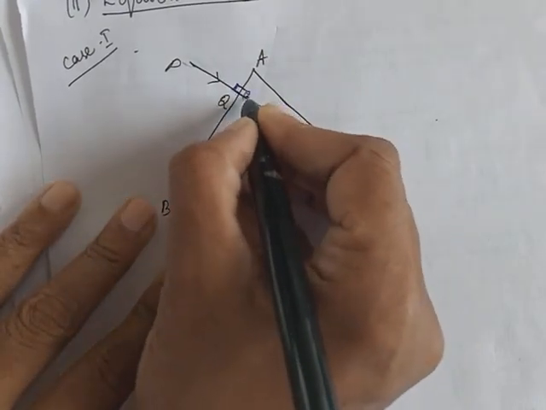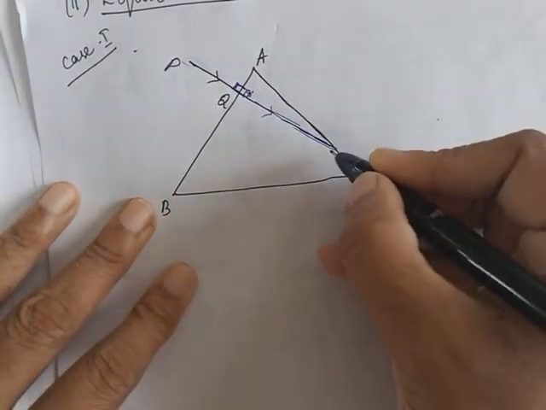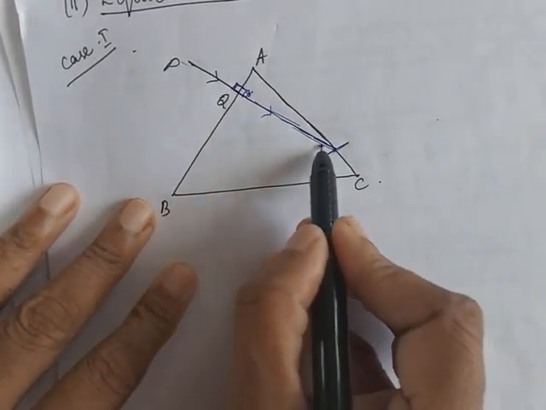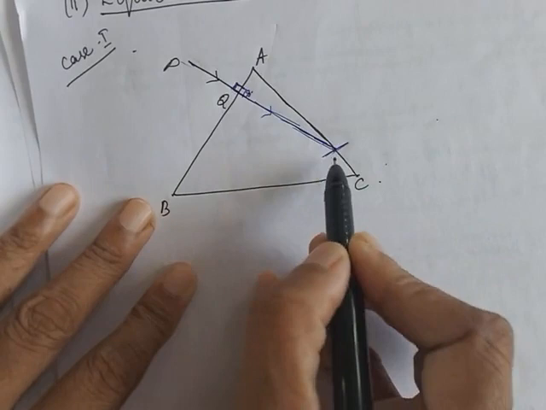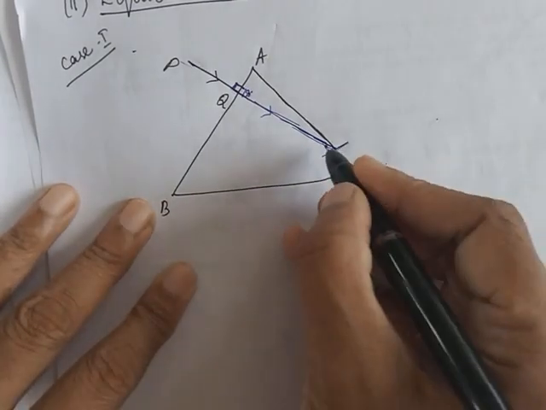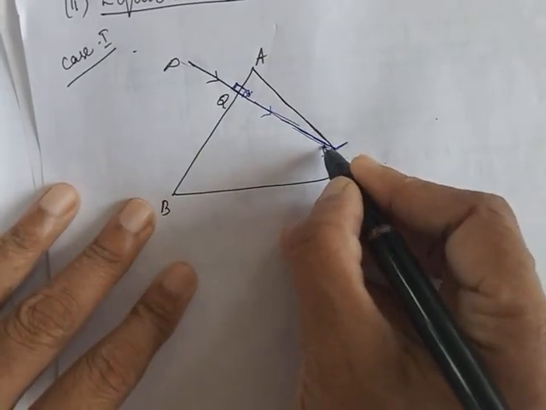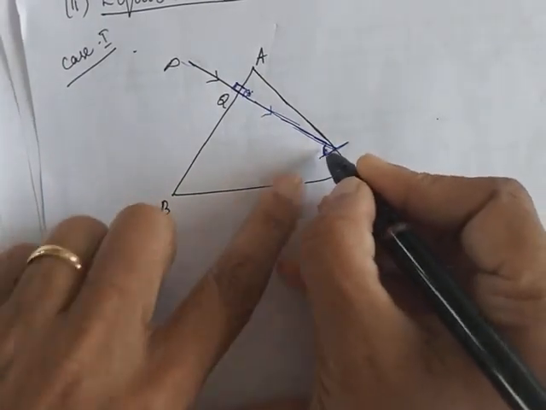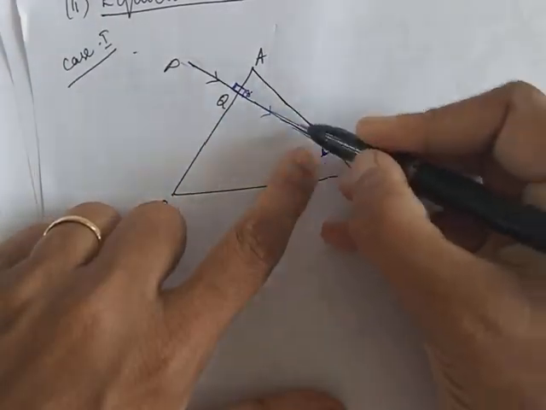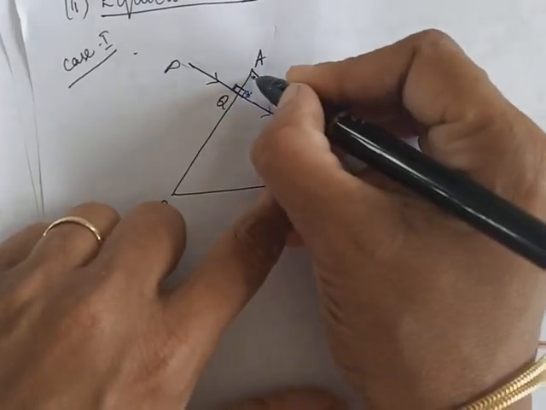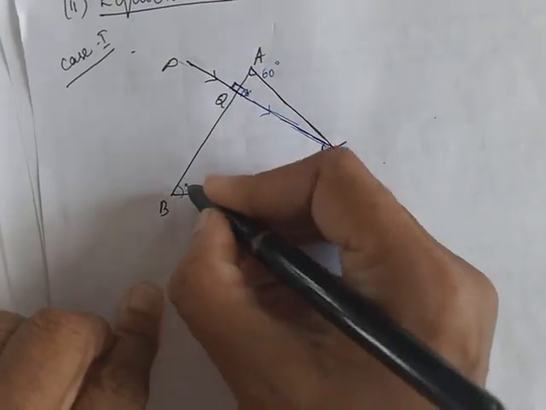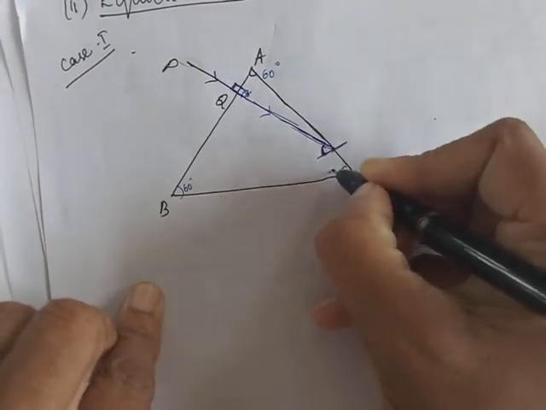Okay, that means this will also be 90 degree. Now here you draw a normal. Now we have to decide the path of this, whether it will go here or it will be reflected. For that I need to know the angle of incidence here. I need to know this angle. Now to calculate this angle, first I consider this triangle. So it's an equilateral triangle. So 60, 60 and 60.